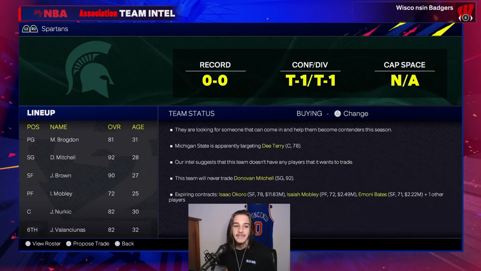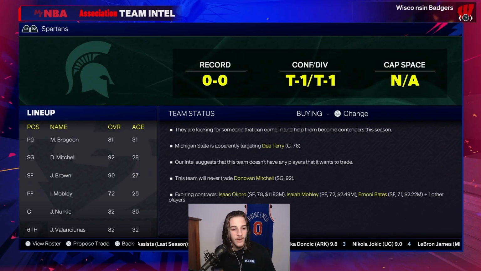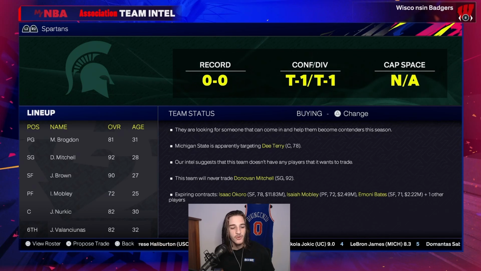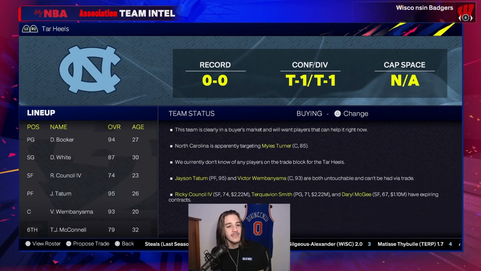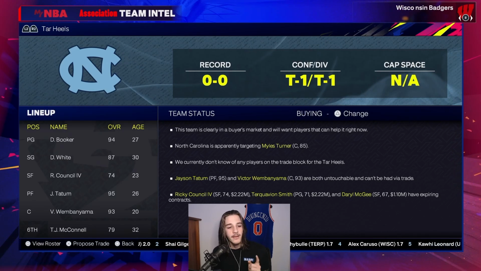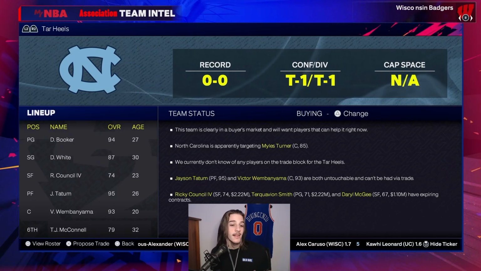Now, Michigan State, they have Donovan Mitchell and Jaylen Brown, Nurkic, Brogdon, Valanciunas off the bench. Pretty solid squad. Next up, we have UNC, and now this is one of the teams that's pretty stacked. D-Book, Derrick White, Jayson Tatum, and Wemby. That's a pretty good team.